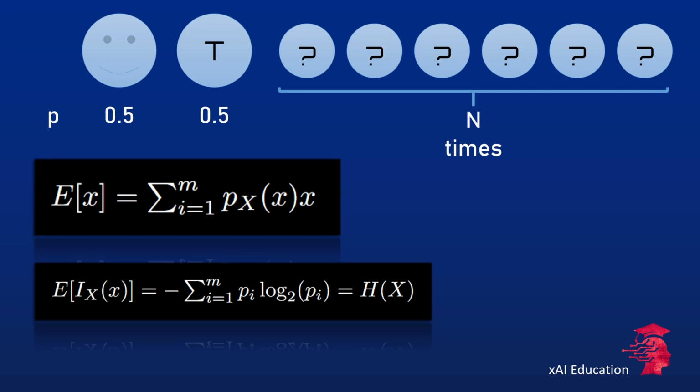I forgot here to write down the index i. Actually, it should be p(x_i) evaluated at x_i times x_i.